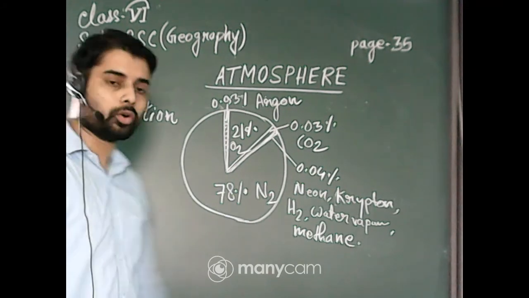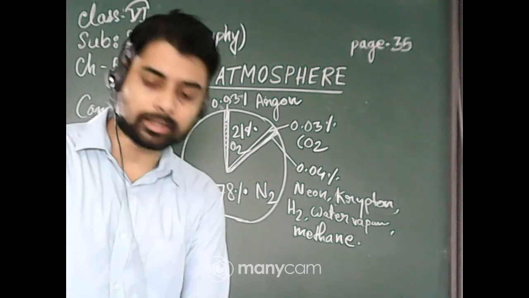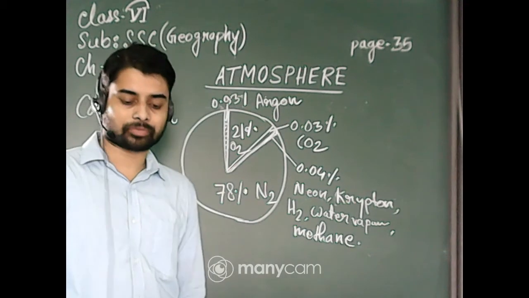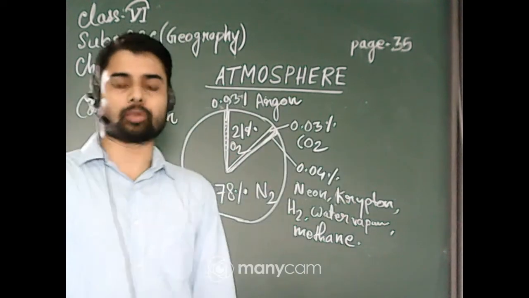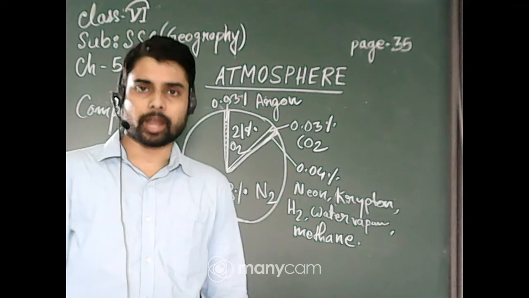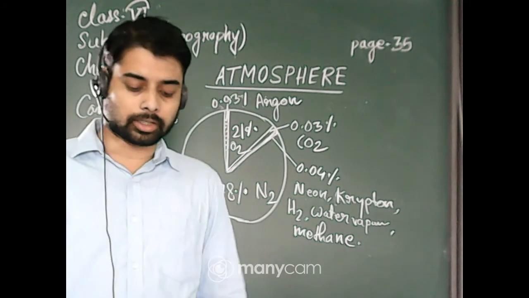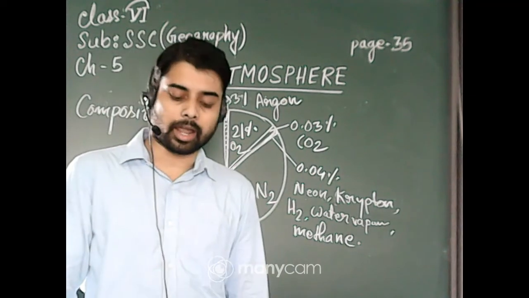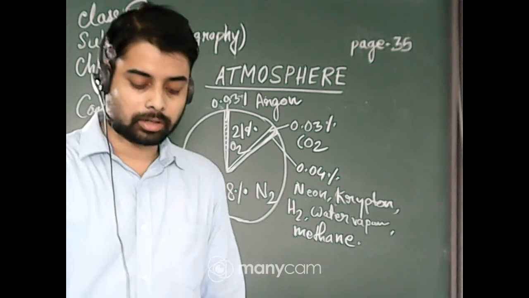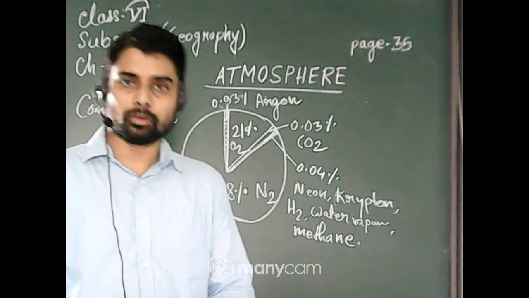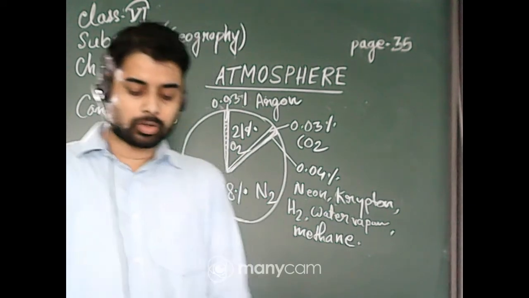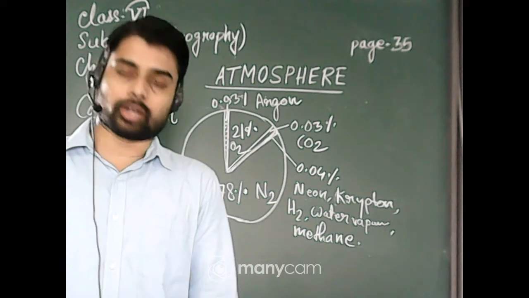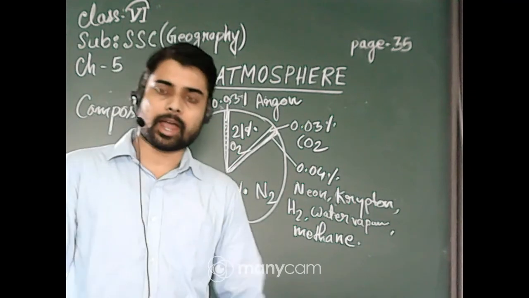Okay students, hope you have understood. Now what are the benefits of our atmosphere? Number one, oxygen is the breath of life, and carbon dioxide is also helpful for the trees to make their food in their leaves. Number two, nitrogen is also helpful for some bacteria and microbes.